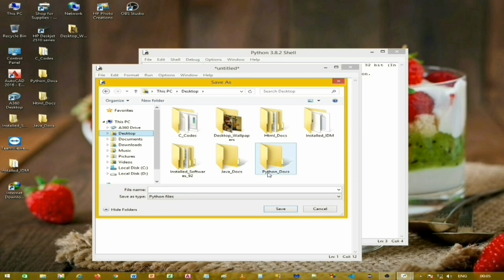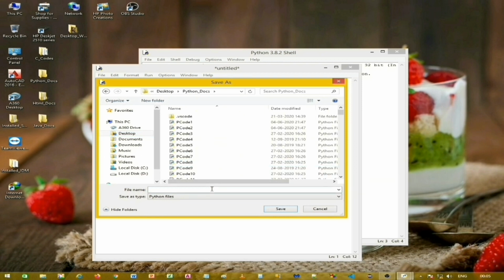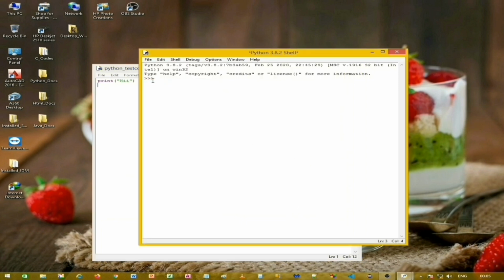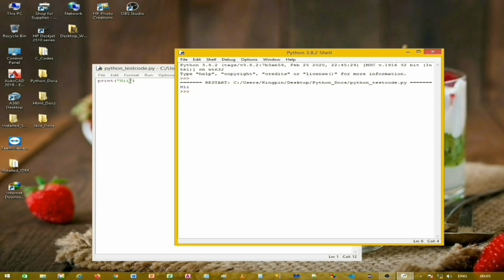I'll save this file in this Python docs folder. I'll name this file python_testcode.py. Let me run it. Good. So you can see the output being displayed.